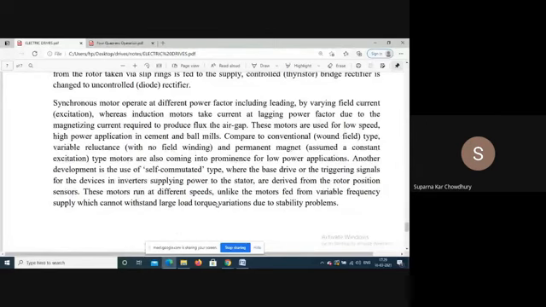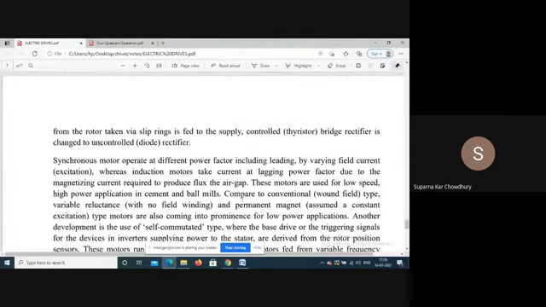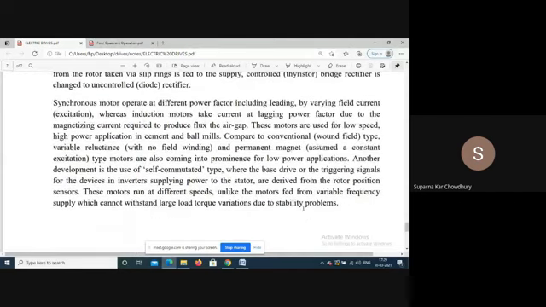Then we have the synchronous machine also. The synchronous machine is economic in the range of large power operation, for low speed and medium speed range. In this low speed, medium speed range, the induction motor is not very effective because it has a distributed winding. If we want to have a very large number of poles, the design becomes very cumbersome.